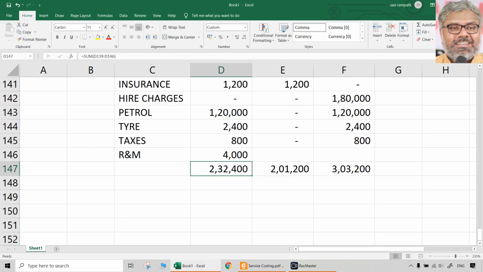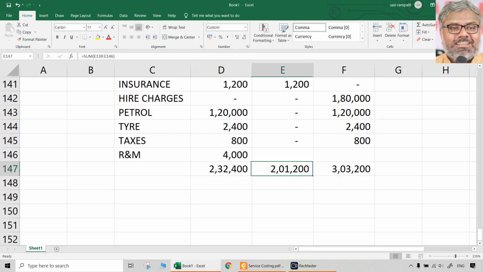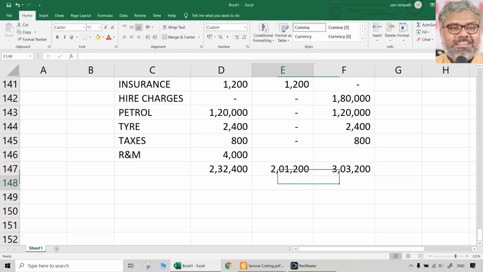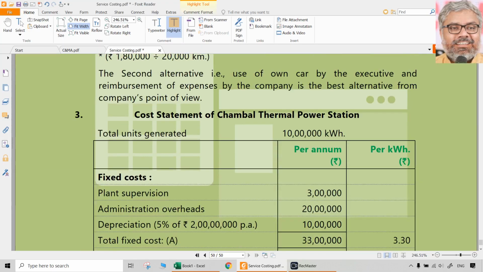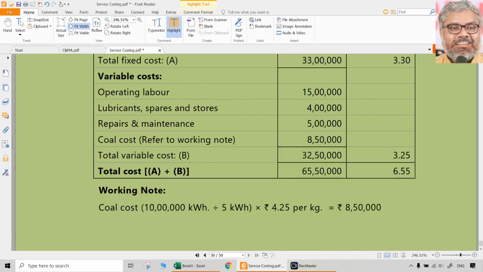So the total cost you have to calculate: 2,32,400 in the first case, 2,01,200 in the second case, 3,03,200 in the third. So which is the best option? Is this one. Rank, he said. So this is definitely the best option. Second best, third best options. That's all. That is the question also, which can be expected very much like a decision making question. In fact, the third question given at the end of the chapter is a repetition of that Chambal question only. So there is nothing new or special there.